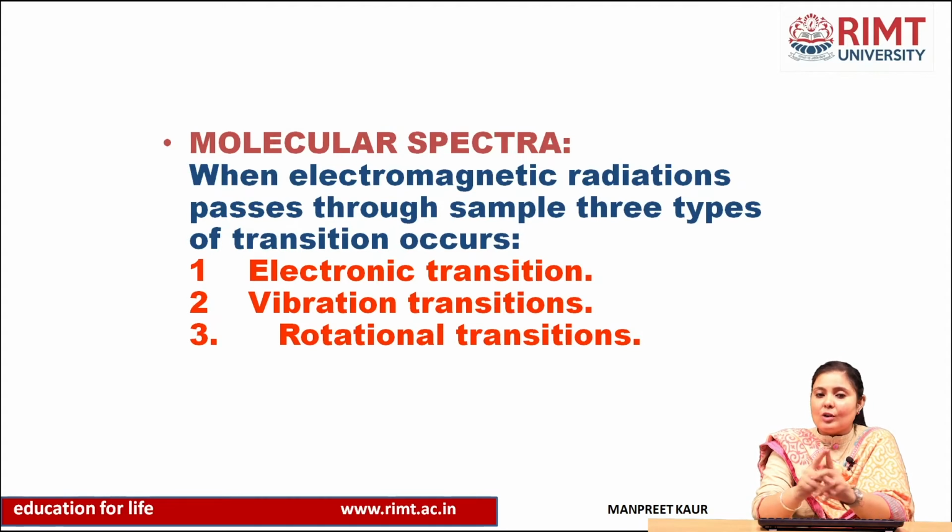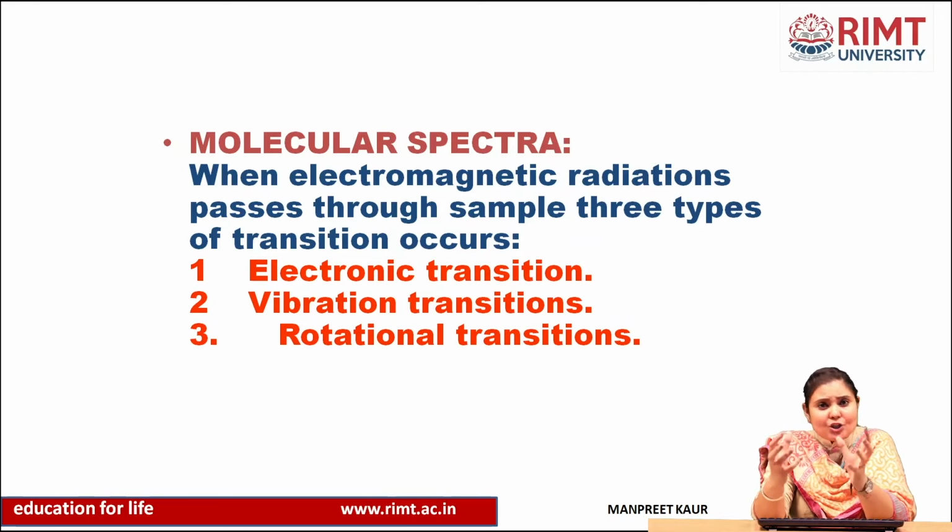The first one is electronic transitions, involving the electrons in molecules. The second one is vibrational transitions, like in an IR spectra, where vibrations and collisions take place. And the third one is rotational transitions.